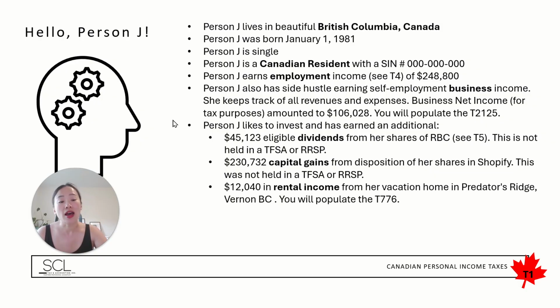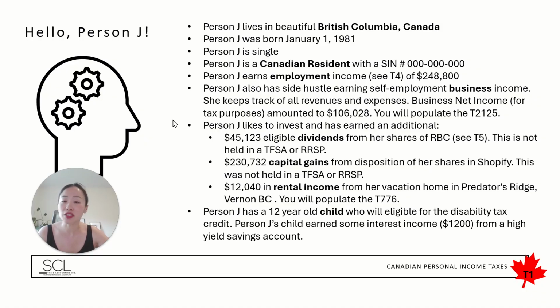What else do we have? Person J also has a lovely rental property in beautiful Predators Ridge, Vernon, BC, and they earned net rental income of $12,040. That is taxable. And this too is just captured in an extra form called a T776 as part of that T1. I don't think I have any resources on this one here. But again, rental revenues, less your rental expenditures, will get you that net rental income.